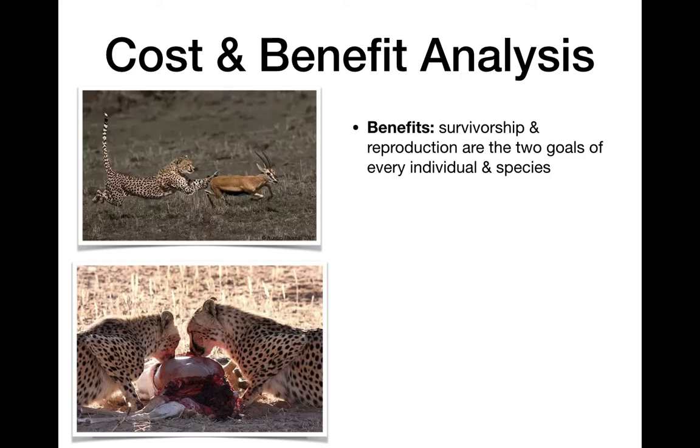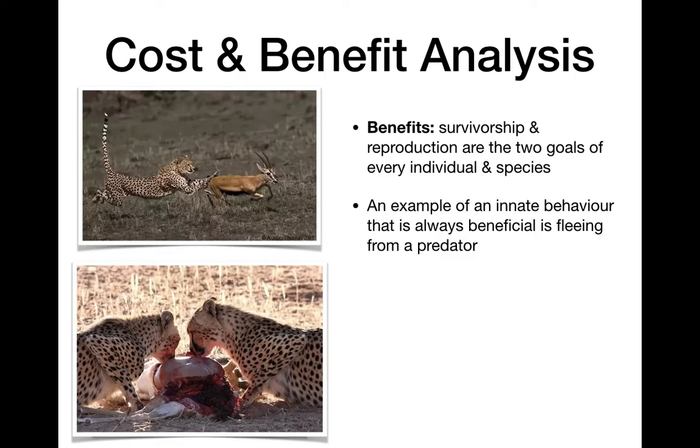Okay, some benefits. Survivorship and reproduction are the two goals of every individual and every species as a whole. So that's the main benefit, just those two things. We don't need to categorize it even further. An example of an innate behavior is fleeing from a predator. And fleeing from a predator, we talked about it, is always a beneficial behavior. If you're being tracked by a cheetah, you're going to run. That's something you do automatically without thinking. Babies will do it too. It's innate behavior, but it's always beneficial.